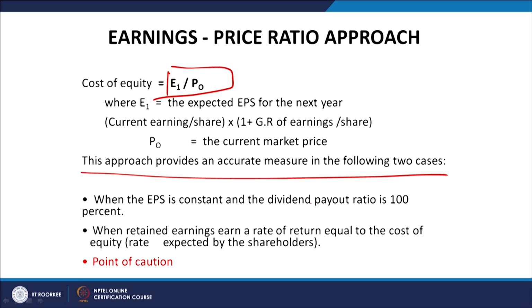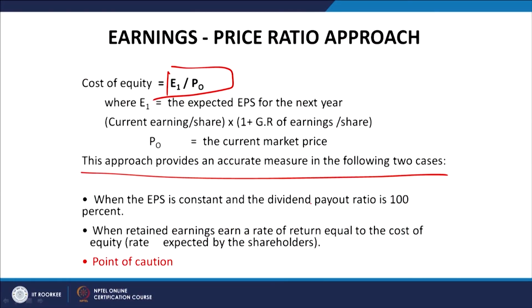So, if these two situations hold good, that is, when the dividend payout ratio is 100%, whatever profit we are earning we are distributing as dividend, which is quite unlikely. And the second thing is retained earnings earn the same rate as expected by the equity shareholders, or equal to the cost of capital, which is also going to be very difficult. Since these two conditions do not hold good in the application of this approach, this approach is not used in a practical sense.